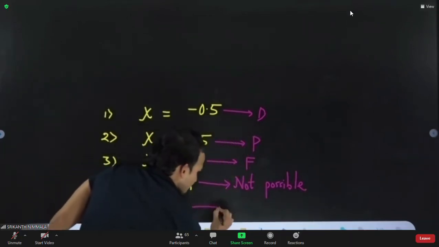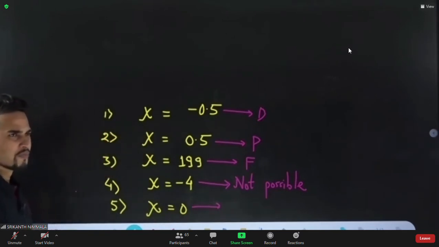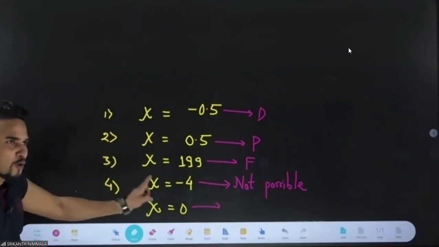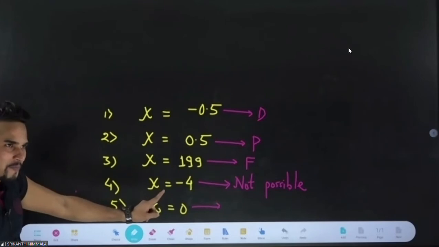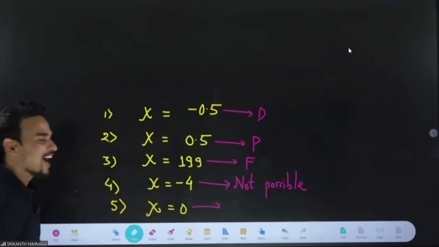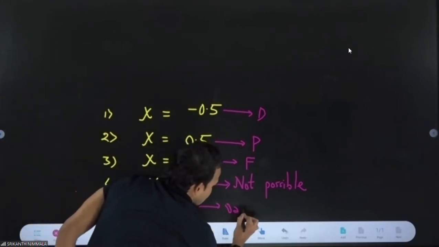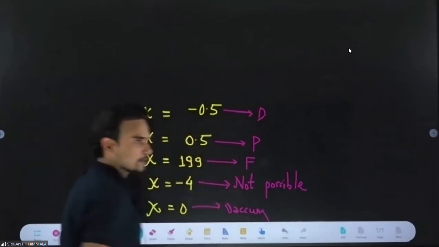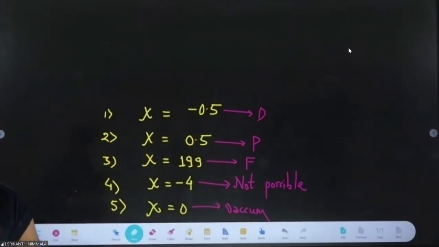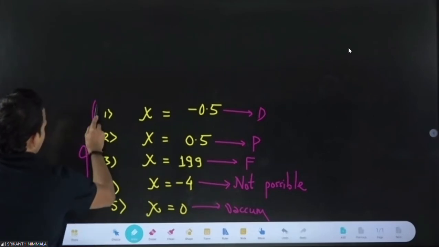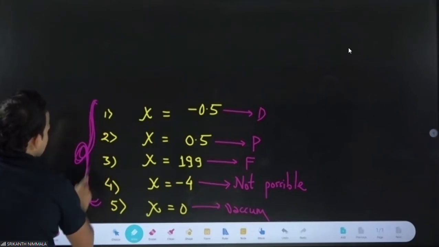And the fifth one, xi equal to 0. I think I told you, xi equal to 0 is vacuum. So this will be vacuum. This is a very famous type of question. They will give you different values of xi and ask you to identify the body.